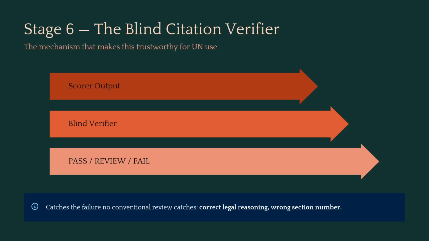The specific failure this catches is correct legal reasoning with a wrong citation. For example, if it were to run the pillar and there was a wrong section number, say section 24 subsection 1 was cited instead of section 24 subsection 3, conventional review misses it. The blind verifier catches it every time because of its independent blind verification.